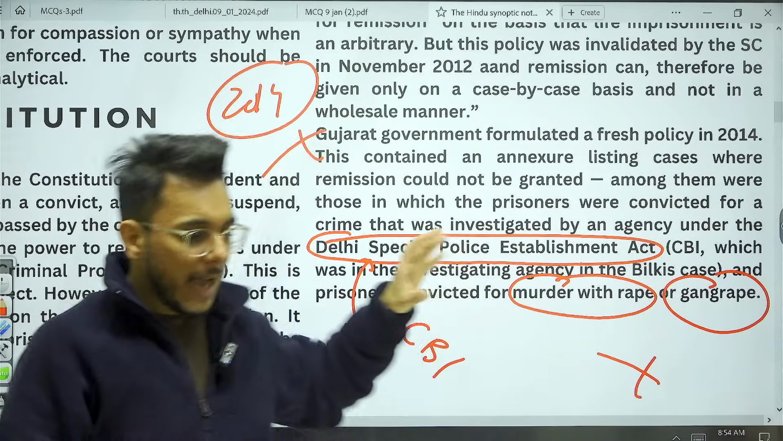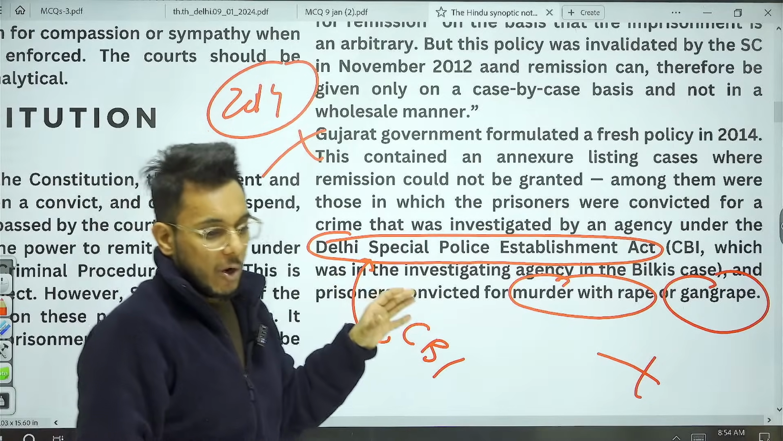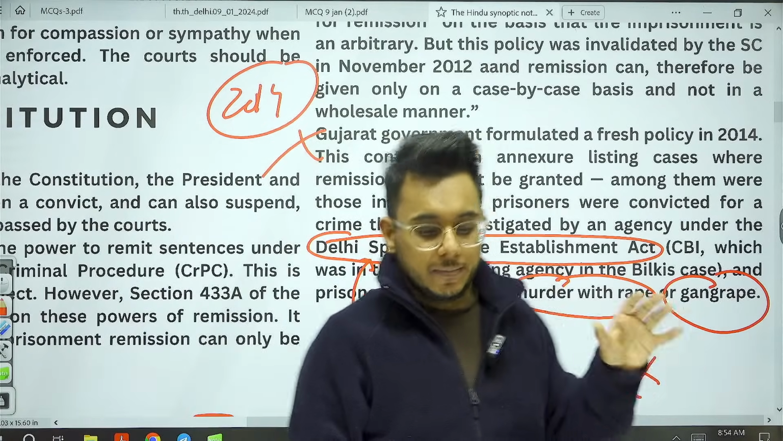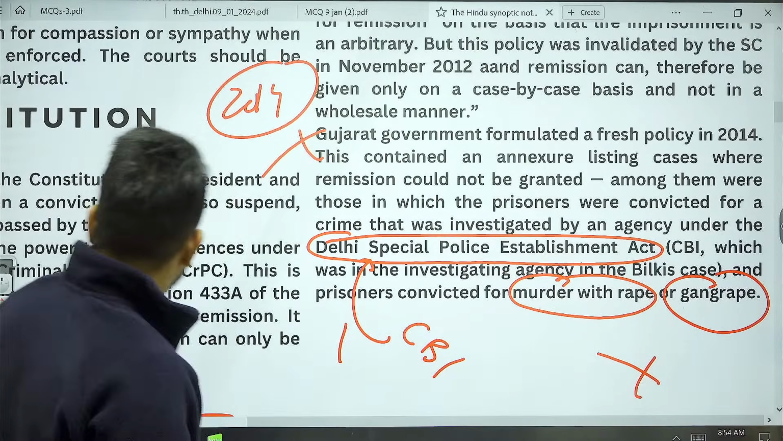So this is, guys, how this entire matter has evolved. I hope that you have understood it. And now moving to the next article.